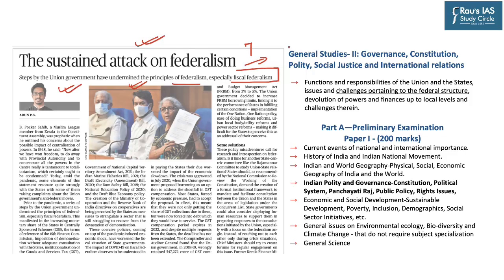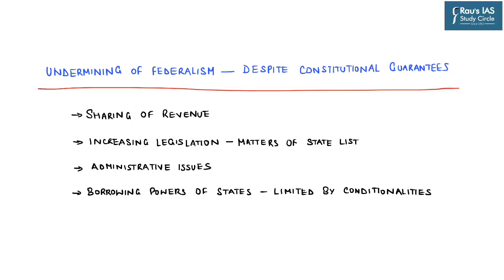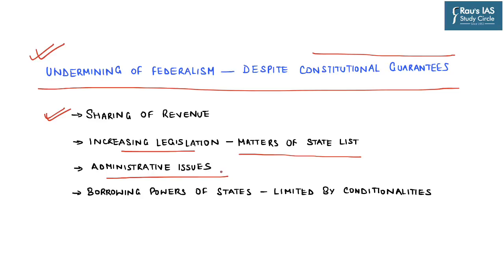So this news becomes important mainly from the perspective of GS paper 2, especially under challenges pertaining to the federal structure. And on this note, questions can also be asked from the section of Indian polity and governance. So let us understand this particular article from the perspective of undermining of Indian federalism despite constitutional guarantees. And in this regard, let's go through some of the important highlights with respect to sharing of revenue, increasing legislation especially on matters of state list and also concurrent list, thereby limiting the role of state, certain aspects of administrative issues where center has overriding powers over the states, and limiting the borrowing powers of states by certain conditions attached.